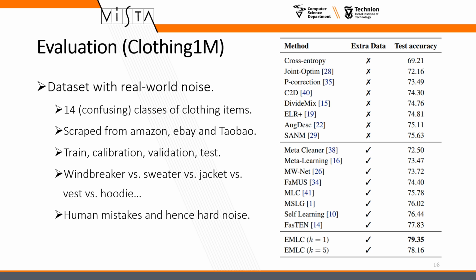The real-world challenging dataset Clothing 1M is a dataset of confusing clothing items scraped from the web. The mistakes in this dataset are human mistakes, and therefore hard to tackle. On this dataset, eMLC surpasses prior art by 1.5%, and MLC by 3.5%.